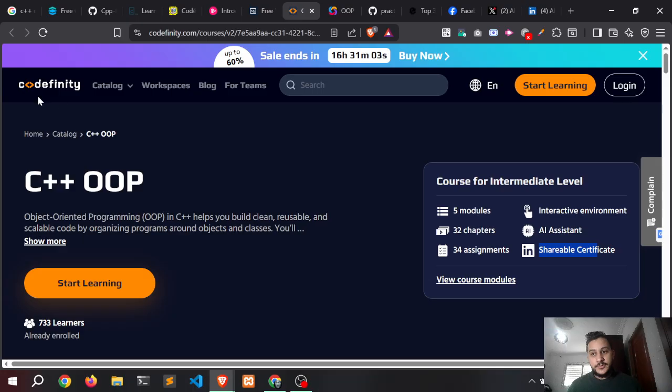Another website called Codefinity focuses on assignments for object-oriented programming. It gives you quizzes and exercises that help you understand the concepts of object-oriented programming, like inheritance, encapsulation, and abstraction. How you can declare an object, how you can build classes, the types of inheritance. So Codefinity is really awesome. Don't worry about the link of the website, I will add it in the description when I finish this video.